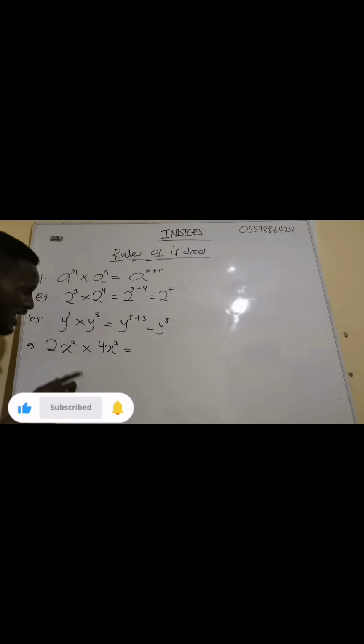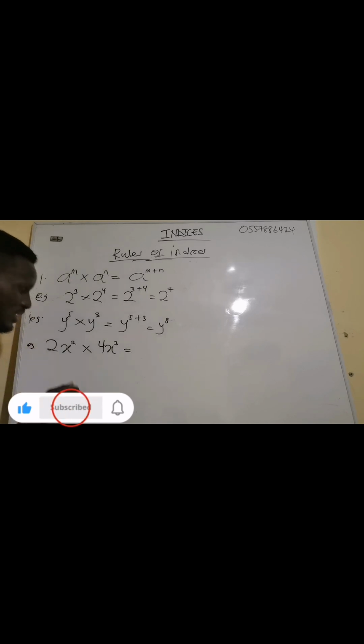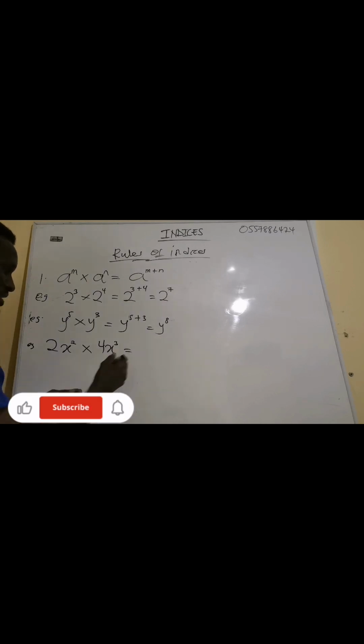What I'm going to do is multiply the coefficients, the numbers, then I'll multiply the variables. Don't forget, they are all multiplication. So I multiply first: I have 2 times 4. The 2 times 4 will give me 8.